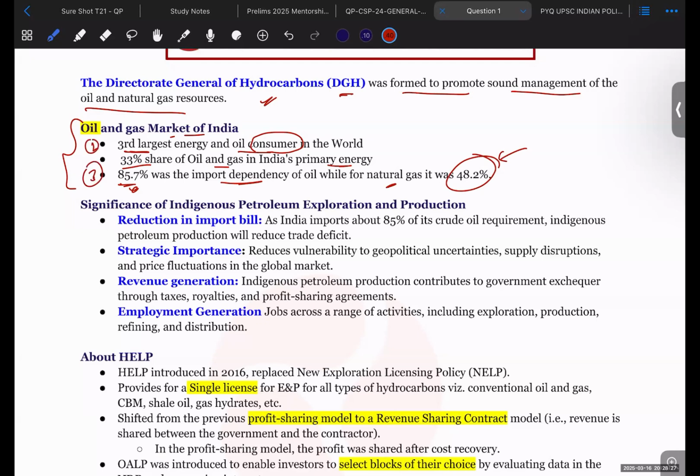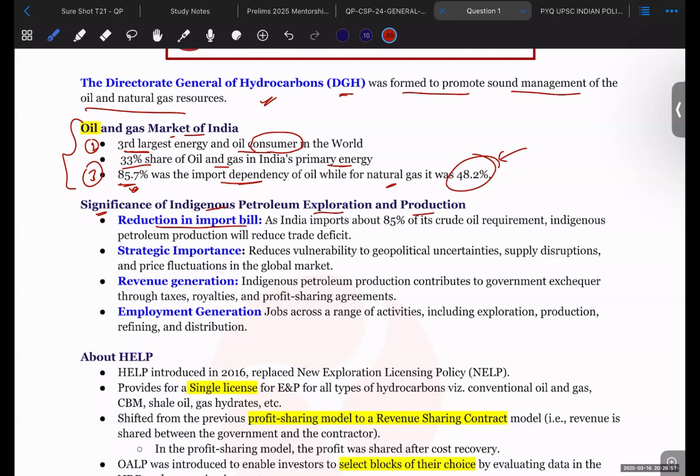Now moving to the next topic, the significance of indigenous petroleum exploration and production. Why are we pushing for indigenization in the petroleum exploration and production sectors? It is important in order to reduce the import bill.